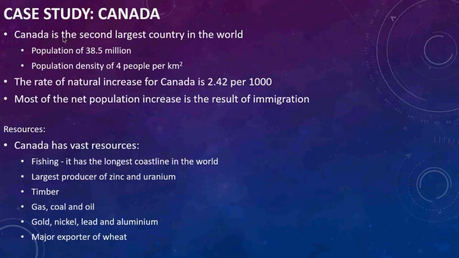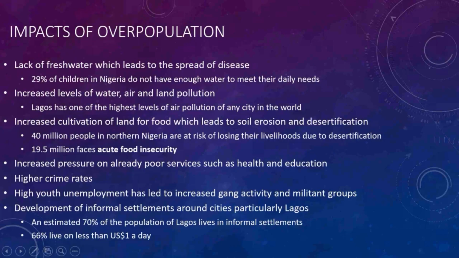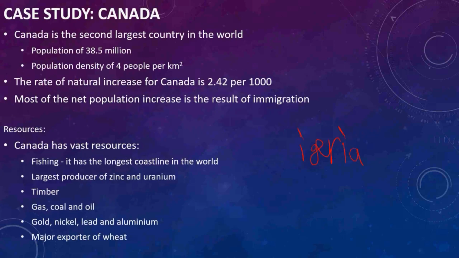Now, after we know about Nigeria, now we talk about Canada.